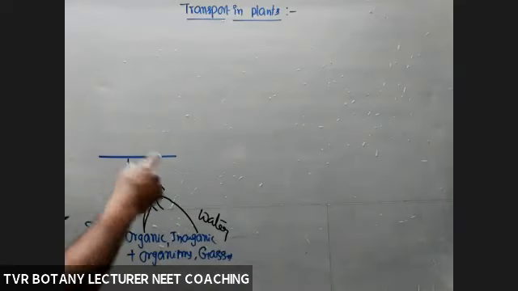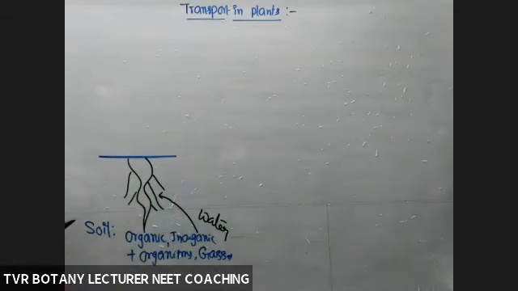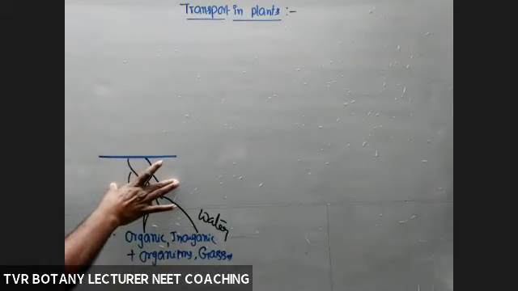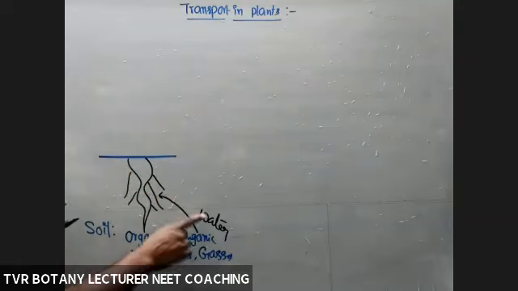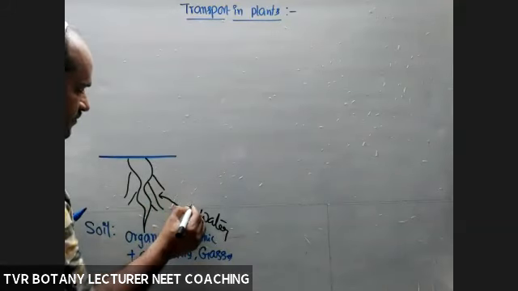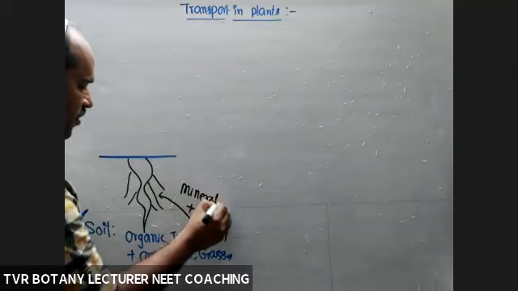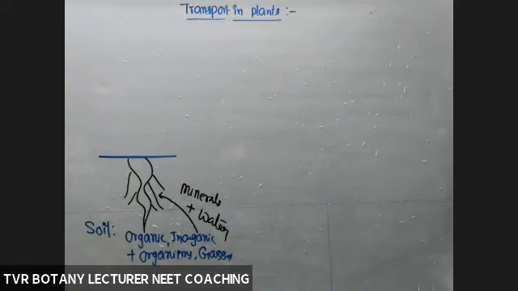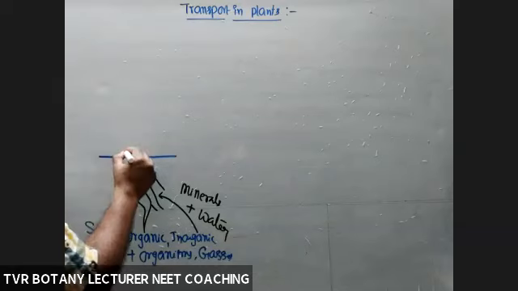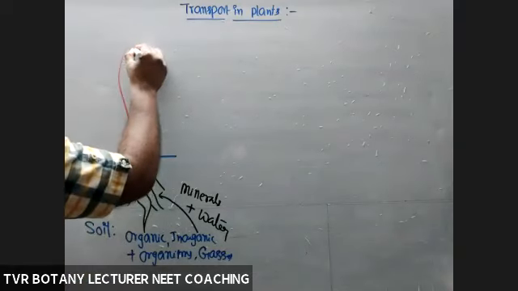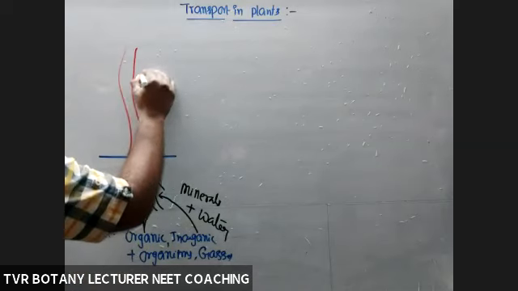So initially I'm taking here the soil. Inside the soil, all these materials are available. So the root is concerned with the function of absorption of water and inorganic nutrients. What are the inorganic nutrients? Minerals, particularly potassium, calcium, zinc, boron, like that. Right? So whatever material is absorbed by the root is transported into the aerial shoot system. For example, this is a leaf.